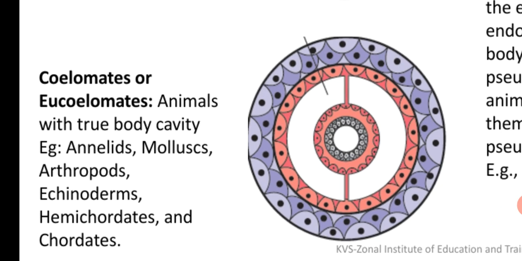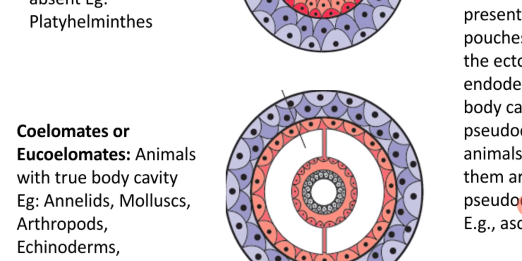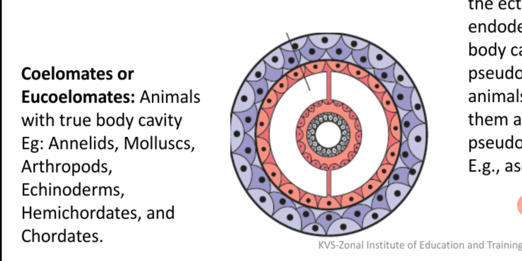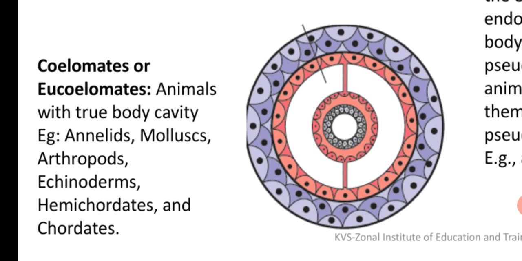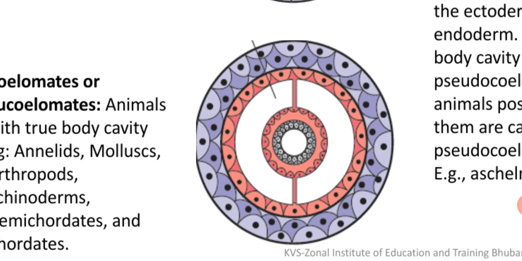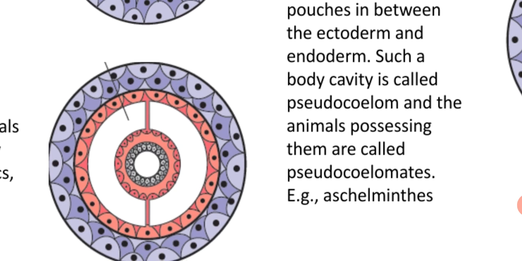Then we call coelomates, which are animals with a true body cavity. Example, annelids and all other chordates. Now, why is this called a true body cavity? You will find that the cavity is lined by a mesoderm layer or tissue. Here the white space is the cavity, and the red colored lines are the cells of the mesodermal layer. So if the cavity is lined by mesoderm, then it is a true body cavity or coelomate.